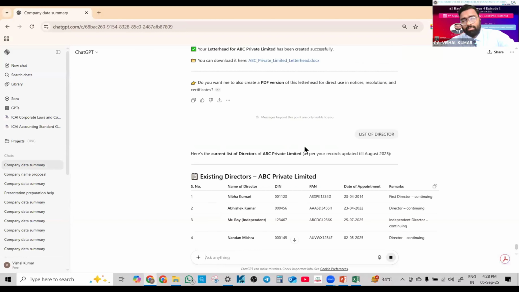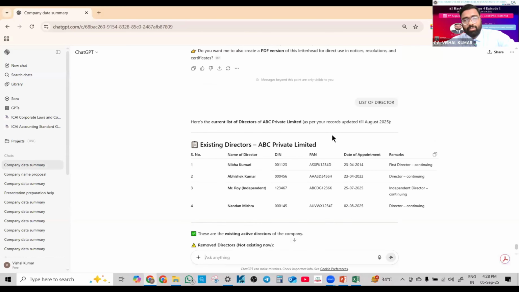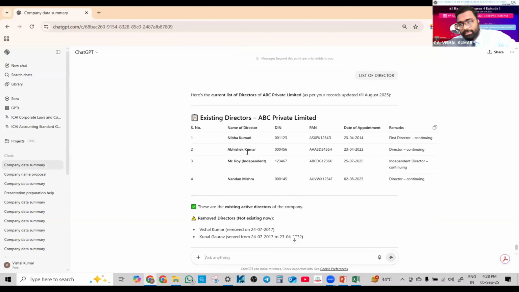It takes all the data from the incorporation of the company till today: who the directors are. Neha Kumari is a director, appointed on 3/4/14. Abhishek Kumar is the director we want to remove, and he is still continuing. Mr. Roy, an independent director, was appointed on 25/7/2025, and Nandan Mishra was appointed on 2/8/25, along with their PAN numbers and DIN numbers. If we store data like his address and phone number, it will also show that. I do not have time to complete that whole record.